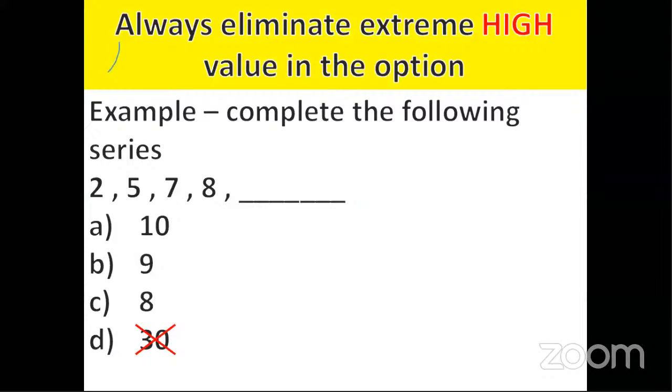Moving further, always eliminate extreme high value in the option. Now, this is a basic question of a series: 2, 5, 7, 8. Let's take an example. If I am very weak in mathematics or very weak in logical reasoning, and I have left this particular topic on option. I don't want the answer, students. Listen to me.